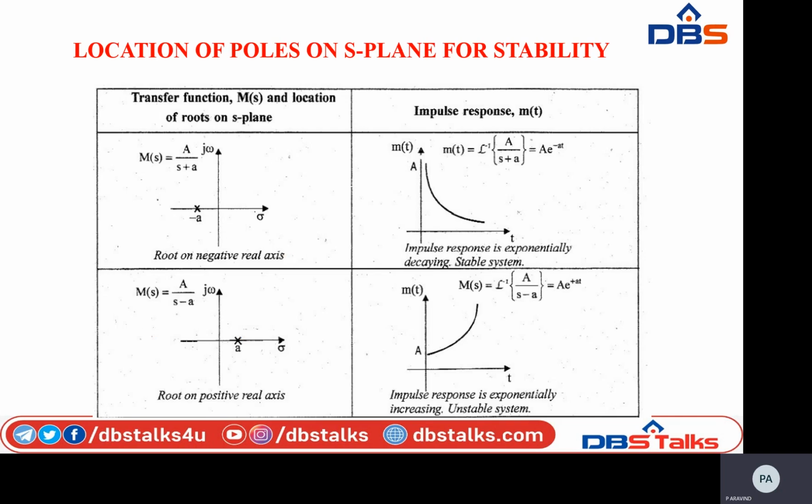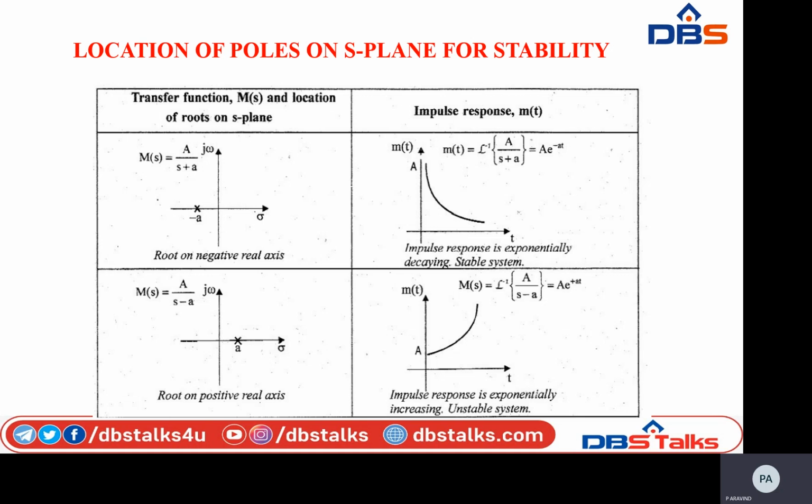Coming to the next one, that is location of poles on the S-plane for stability. The left side tabular form indicates the transfer function and location of roots on the S-plane. The right side one indicates the impulse response, that is m of t. See the first one.